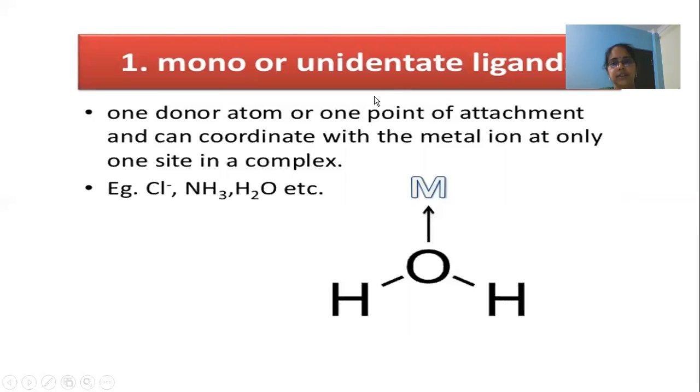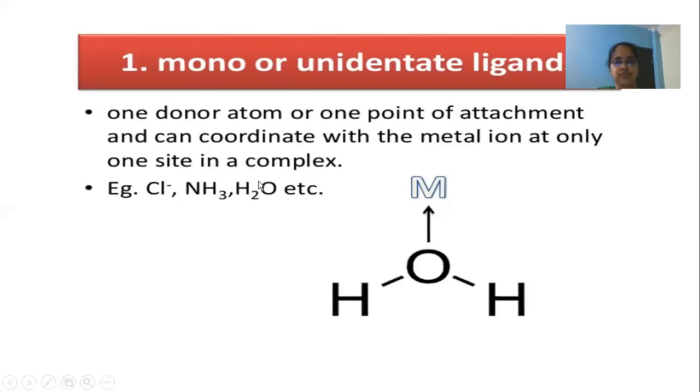Coming to another type, mono or unidentate: if only one donor atom is present in the ligand, such ligands are called monodentate ligands, which may be negative or neutral. Cl- is an example of a monodentate ligand. NH3, where nitrogen has one lone pair of electrons that it donates to the metal, is also an example of monodentate.